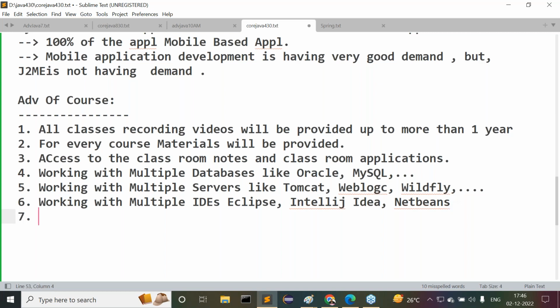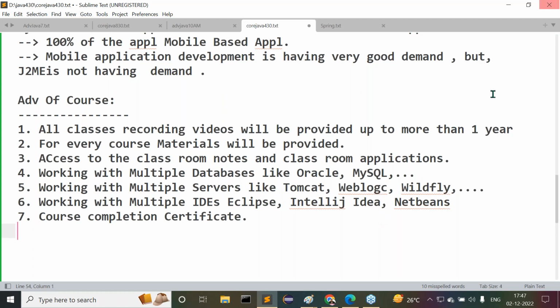Apart from all these things, next one is that we are able to provide a course completion certificate at the end of the story. Everybody, when you complete your course, you are going to collect a certificate from Durgasoft. This is a Durgasoft certificate only. Durgasoft is going to give a course completion certificate for you, so that certificate may be useful for you.